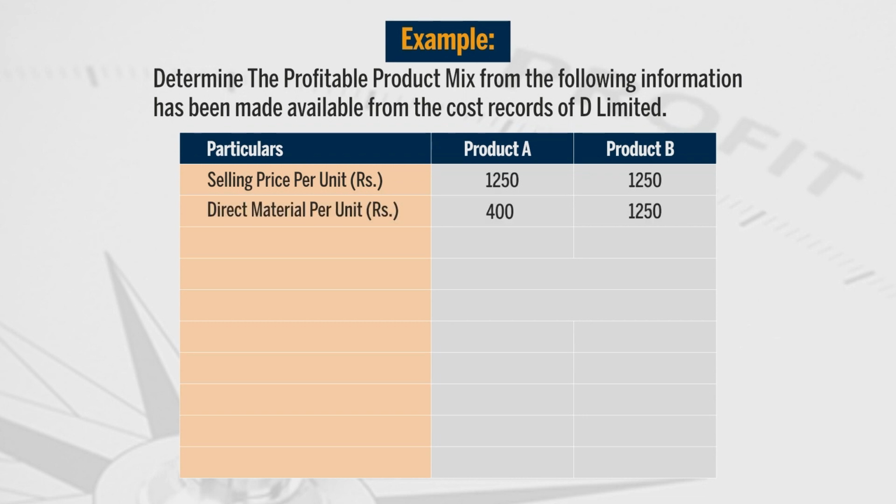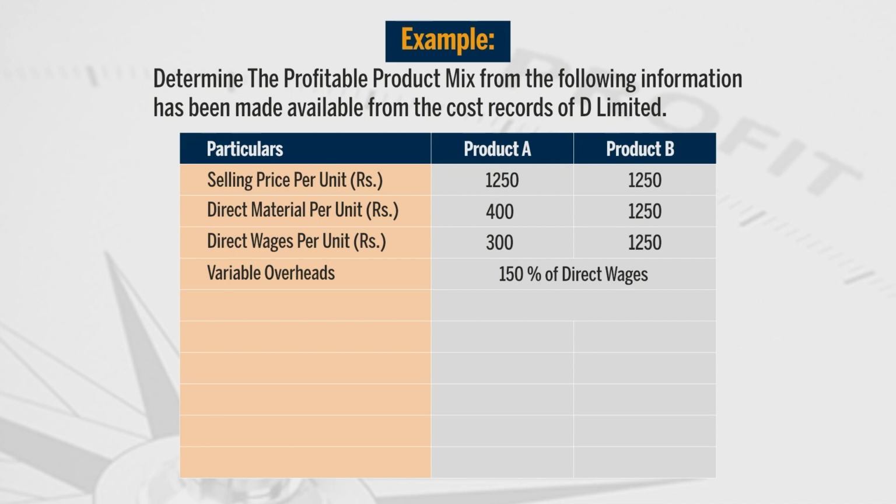Then we are having direct material. Friends, you know direct material is variable cost. Thereafter, we are having direct wages, that is also a variable cost. Variable overheads are given. Variable overheads are 150% of direct wages. We are not given the amount of variable overheads. They are based on direct wages. Next, we are having fixed overheads. As you know, fixed overheads remain unchanged for any level of output.